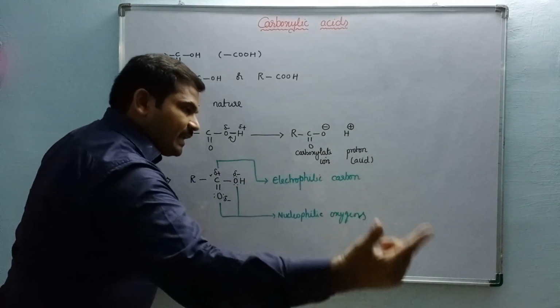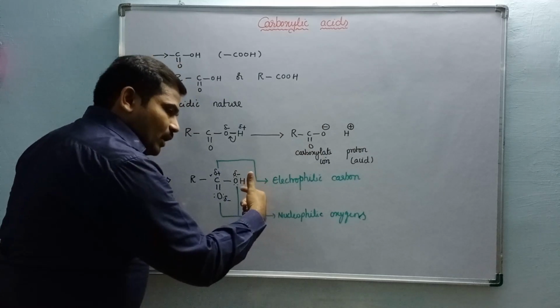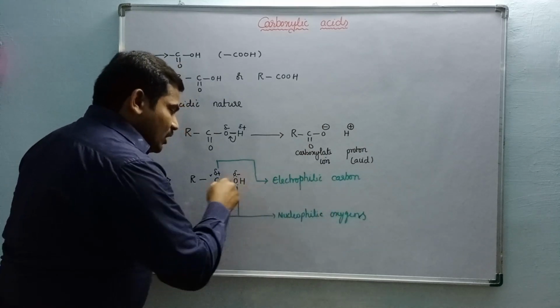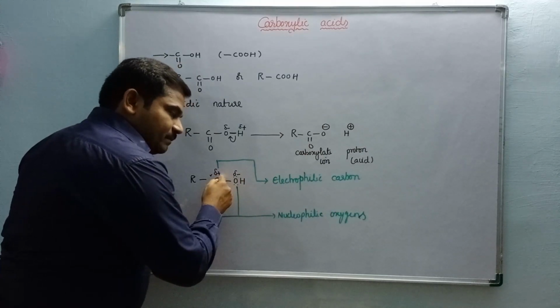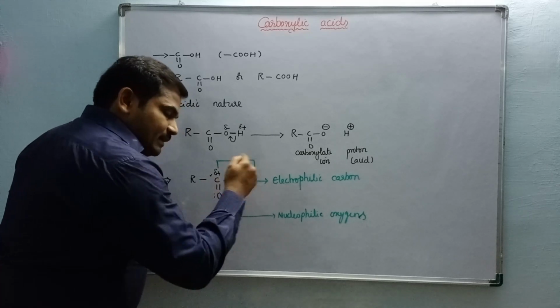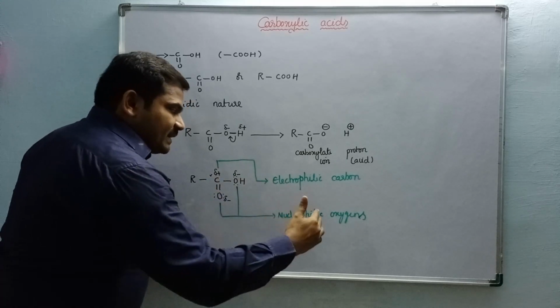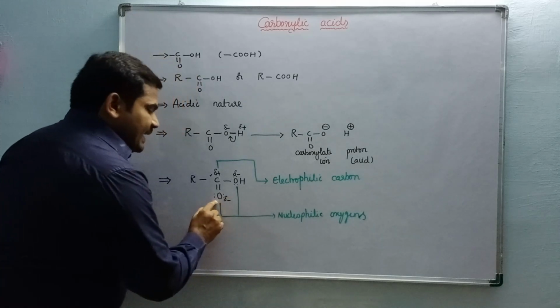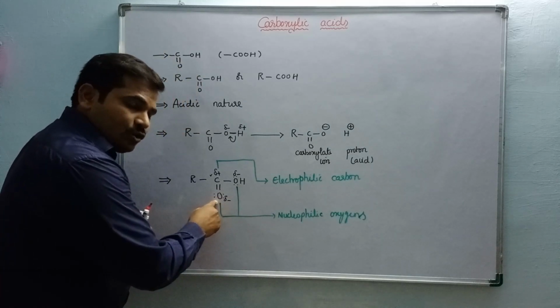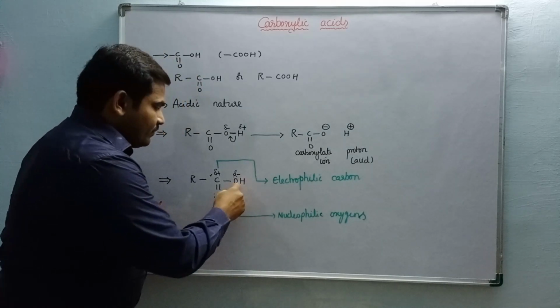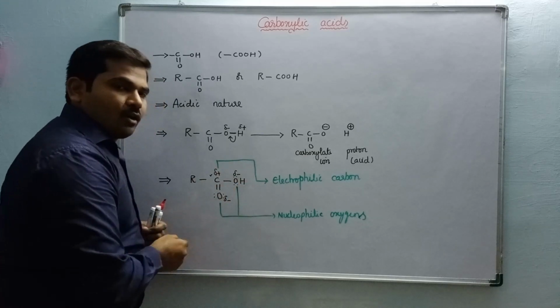If any nucleophile attacks this carboxylic acid moiety, it must attack the electrophilic carbon atom. If it is attacked by any electrophile, that should be onto either of the 2 oxygens.